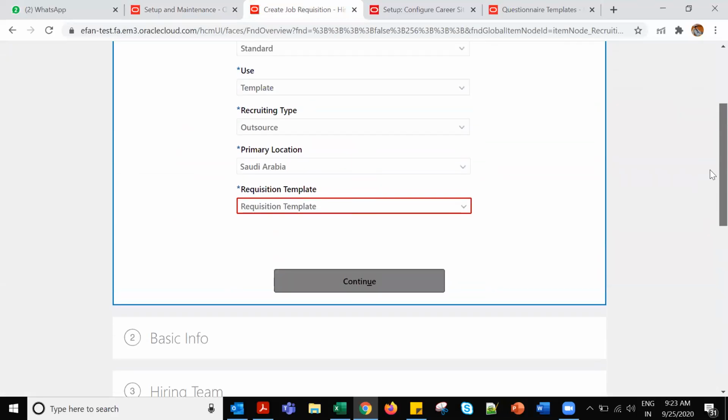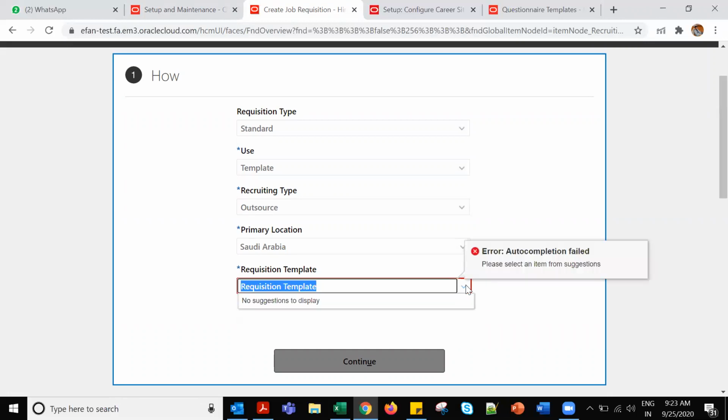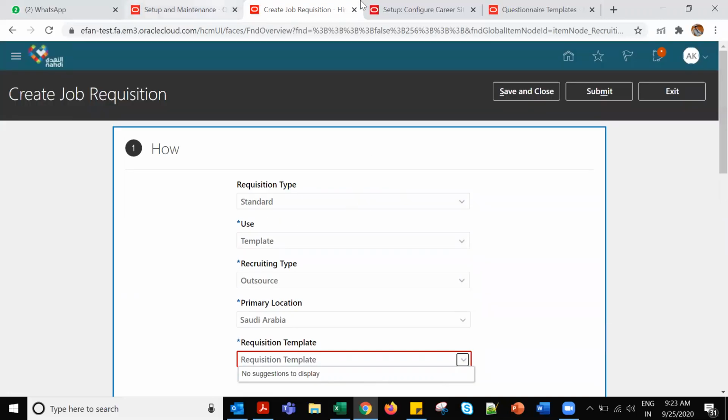Maybe it depends on time or any setup they have done. I don't think it's time. If it were time, at least one template should be there, right? Yes. It's not even showing a single one, so I doubt the setups.